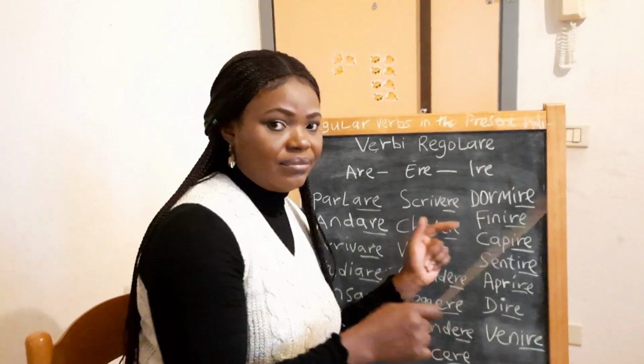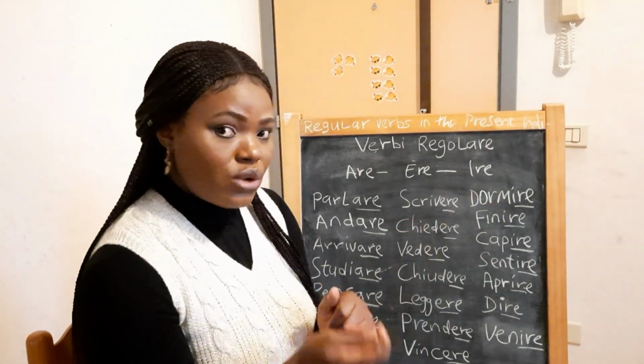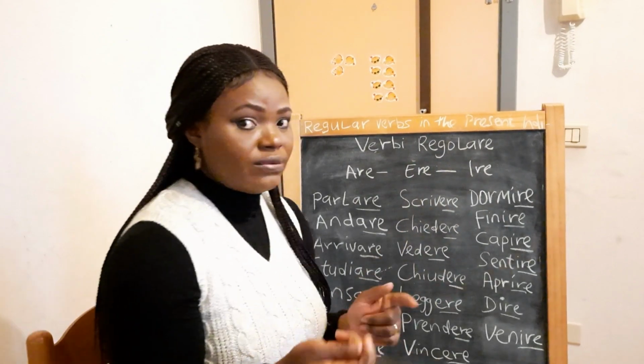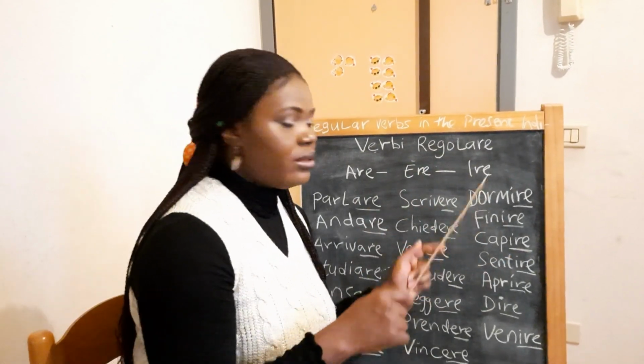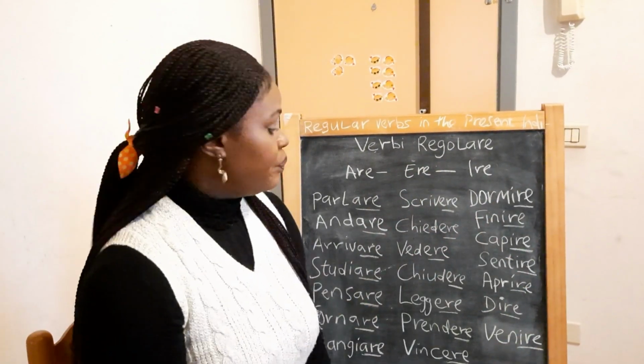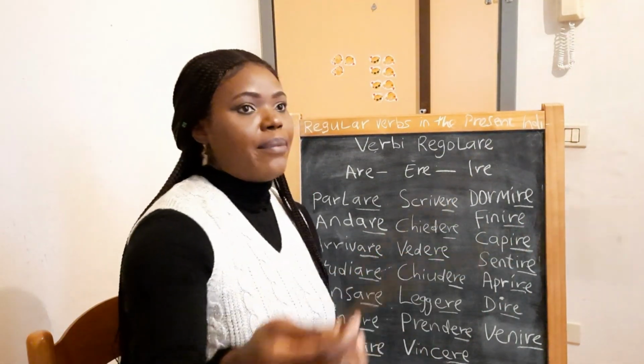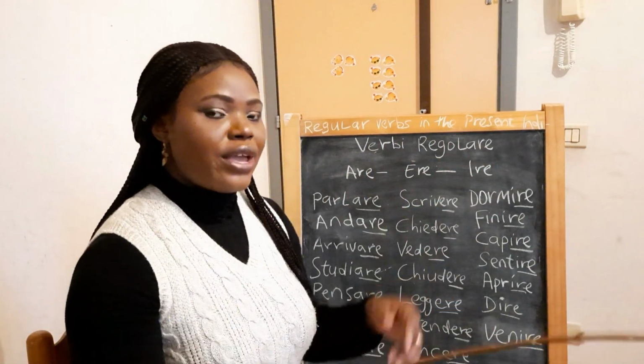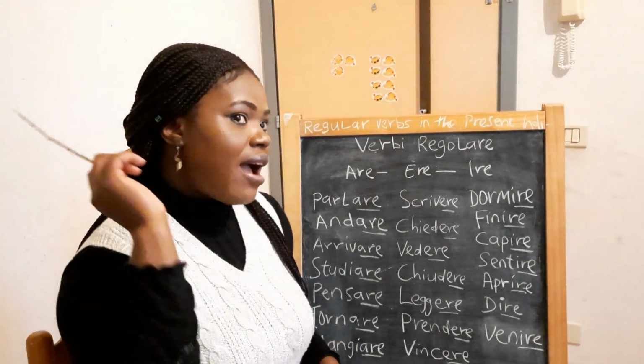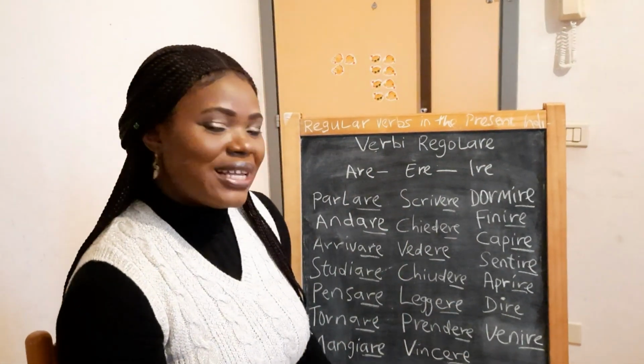They are in the same third conjugation, but they have their own group. Now, aprire: io apro, tu apri, lui o lei apre, noi apriamo, voi aprite, loro aprono.